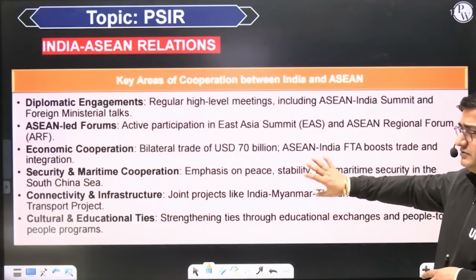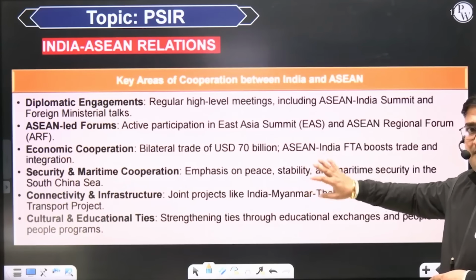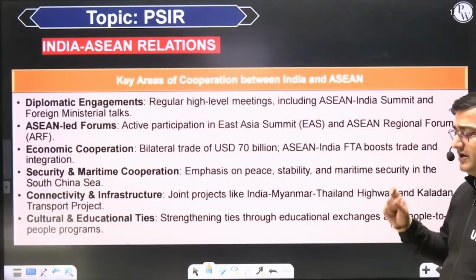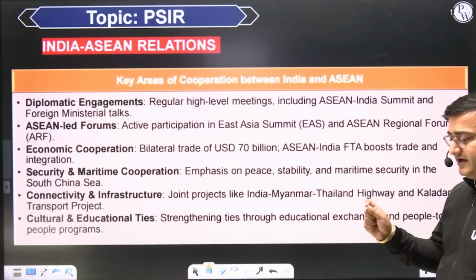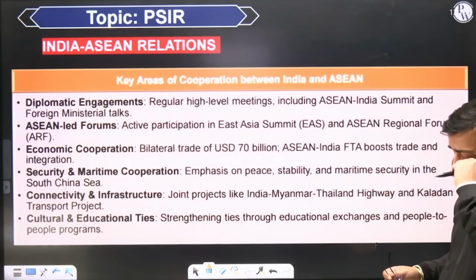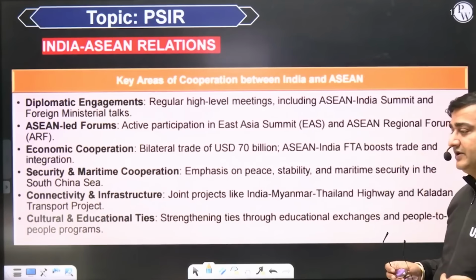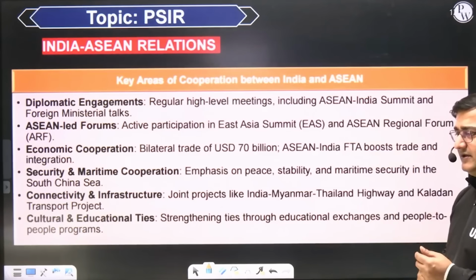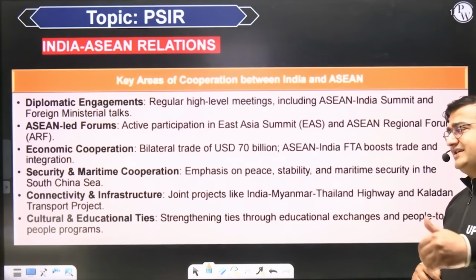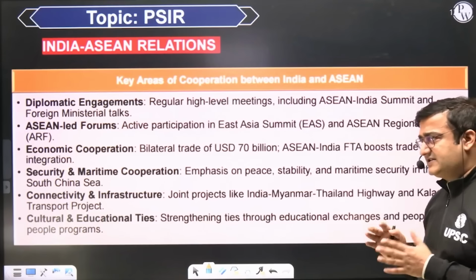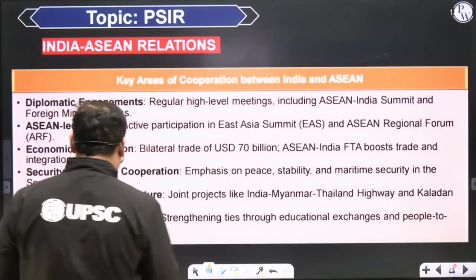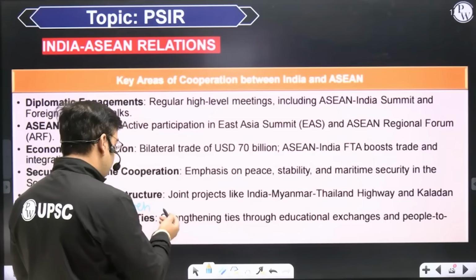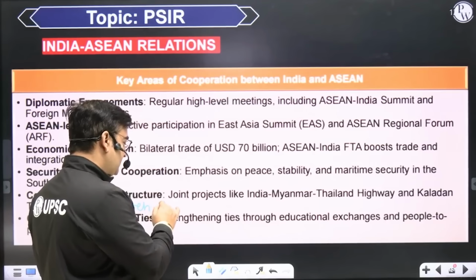ये एक बड़ा important part हमारा cooperation है, maritime cooperation. Then connectivity और infrastructure, like trilateral highway जो बन रहा है इंडिया, म्यांमार, थाईलैंड को कनेक्ट करने के लिए, और फ्यूचर में ये projected है that this trilateral highway would be extended to Cambodia also. तो फ्यूचर में ये ट्राइलेटरल हाईवे पूरे साउथ ईस्ट एशिया को कनेक्ट करने की कोशिश करेगा, जो मोरे से स्टार्ट होता है. It starts at Moreh in Manipur and it goes all the way till Mesot in Thailand. ये बीच में म्यांमार को क्रॉस करता है